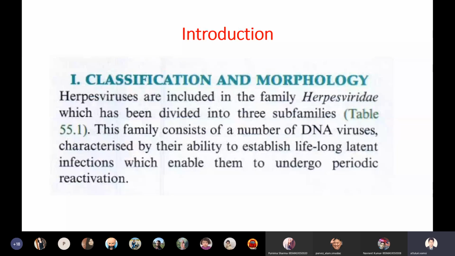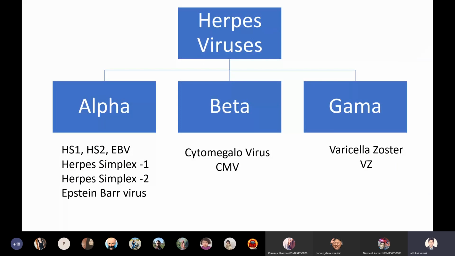Then classification of Herpesviridae. We have three genera: alpha, beta and gamma. In alpha we have herpes simplex 1, herpes simplex 2, Epstein-Barr virus. Beta includes cytomegalovirus, and gamma includes varicella zoster. These are the classification of herpes viruses.